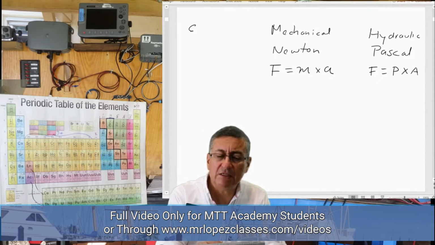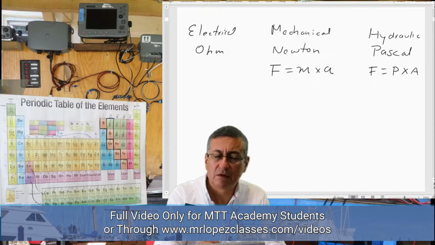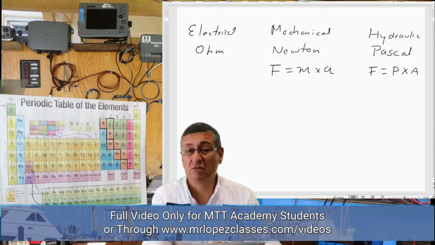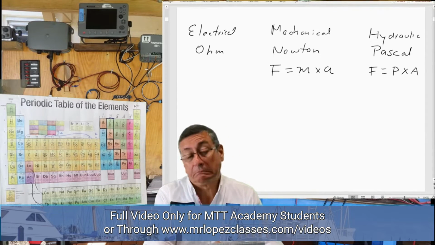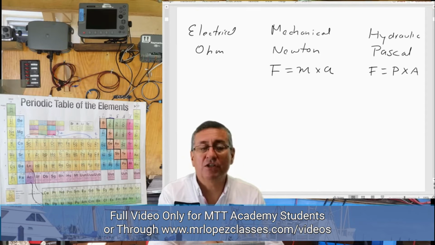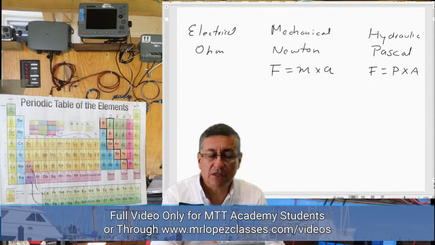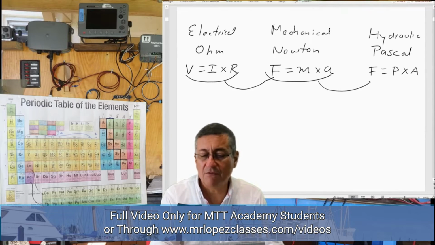And in electrical systems, the genius is Mr. Ohm. I think that the genius is Mr. Tesla. This is other discussion. And Mr. Ohm states that the voltage is equal to the intensity times the resistance. If you check, those three formulas are basically the same formula.